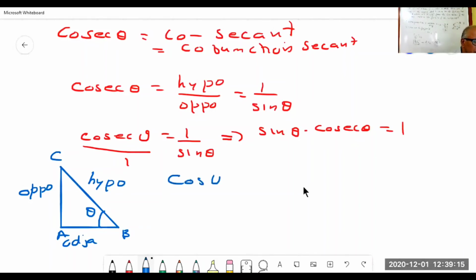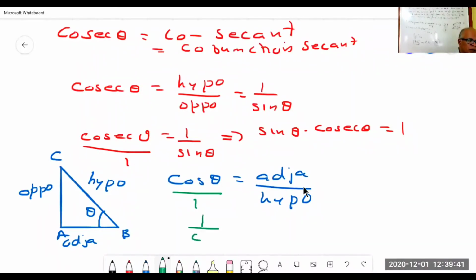Cos theta is adjacent side by hypotenuse. So there is a 1 here. Every number has denominator 1; you must remember that, though you don't write it. So invert them: 1 by cos theta is equal to hypotenuse by adjacent.